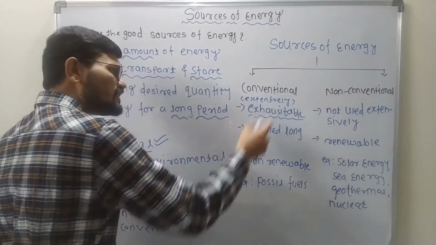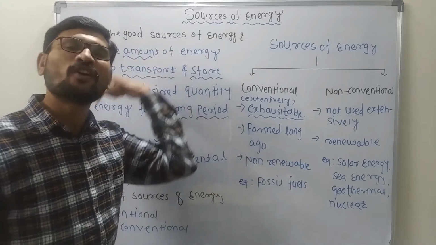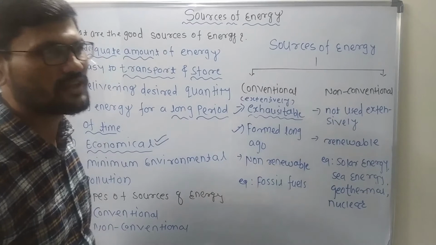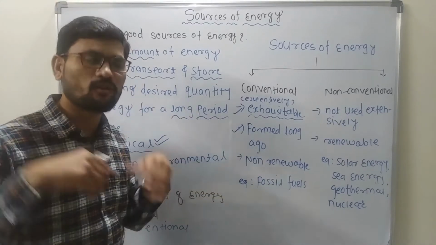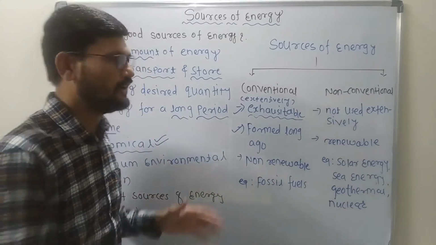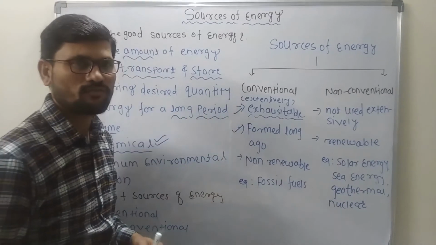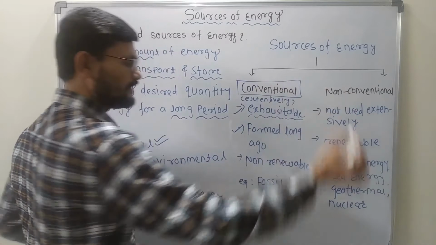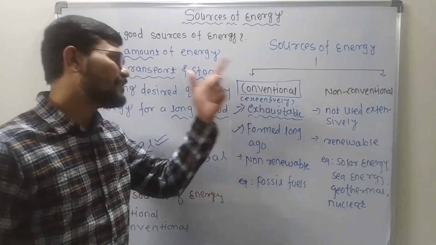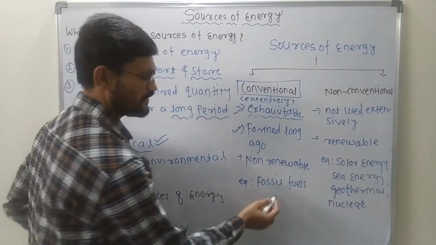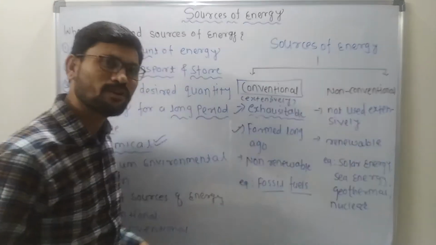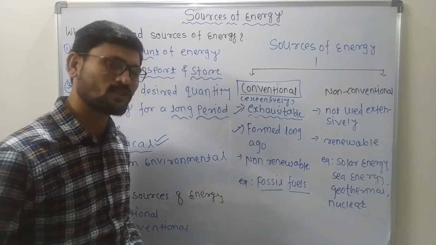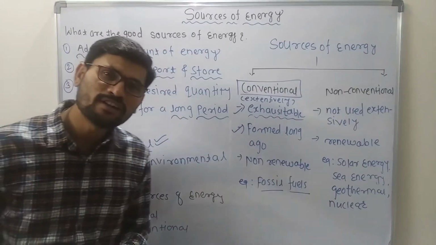Clear? And these sources, Babu, were formed long ago. This is very important. These conventional sources of energy were formed long ago. How they are formed, I am going to tell you. The example of such sources of energy is the fossil fuels. What is the example? Fossil fuels. Also very important is that these conventional sources of energy are also called non-renewable sources of energy.